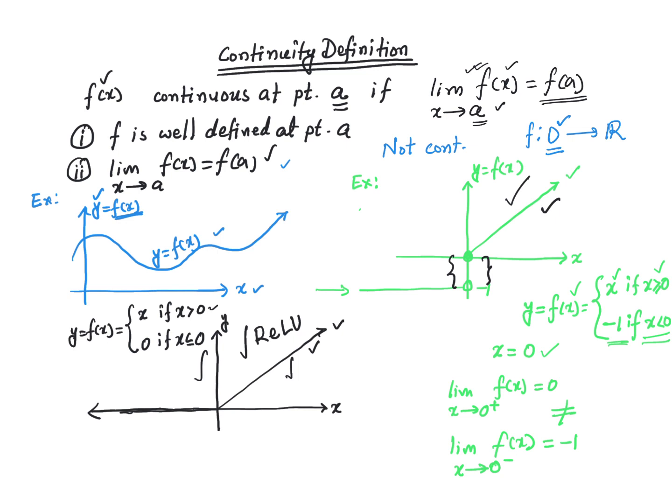Anyway, we talked about the continuity definition and what makes a function continuous at a point. We talked about what makes a function continuous in its domain. I gave an example of a function that is continuous, gave an example of a function that is discontinuous at a certain point, and then, of course, talked about the very important rectified linear unit or ReLU function, which has significant use in artificial intelligence and machine learning.